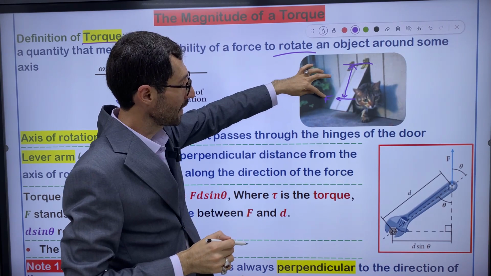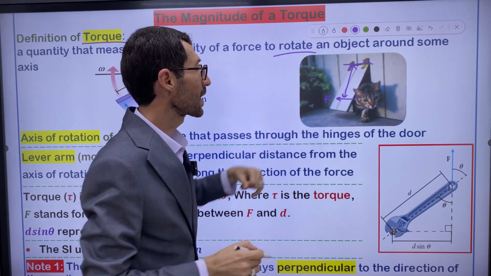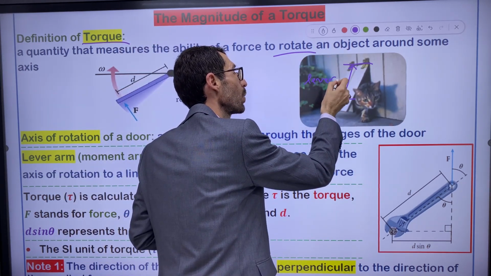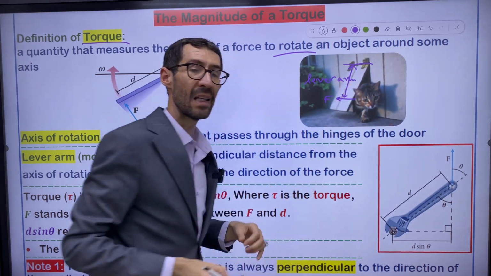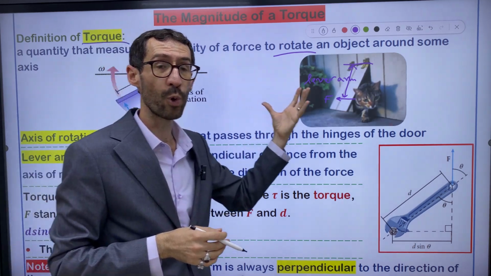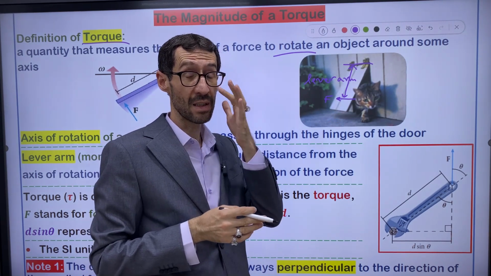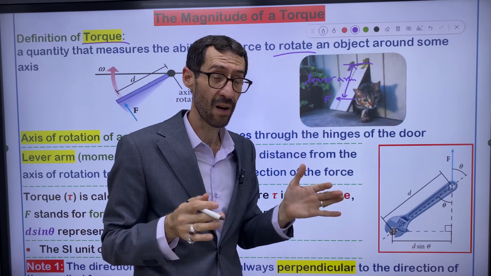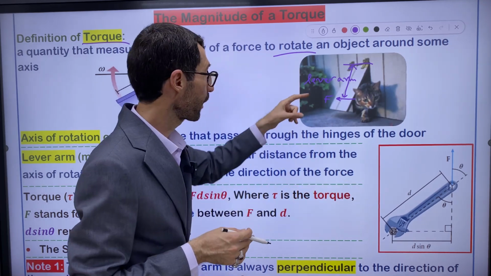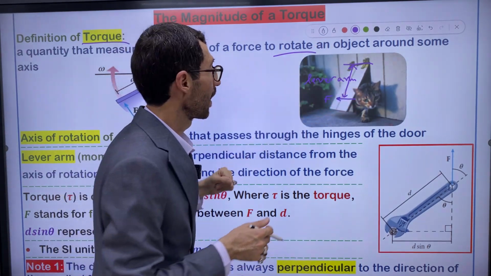I can say the distance between force and hinges is called lever arm. So from now, I want you to memorize this word. Lever arm is the distance. It's a professional word for distance, right? I told you, force alone is not enough to create torque. That's why force and distance together matter, right?